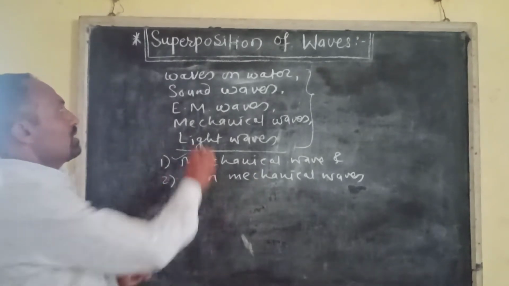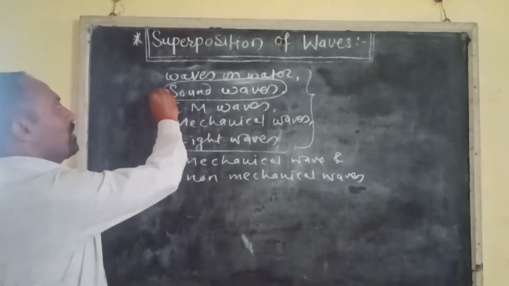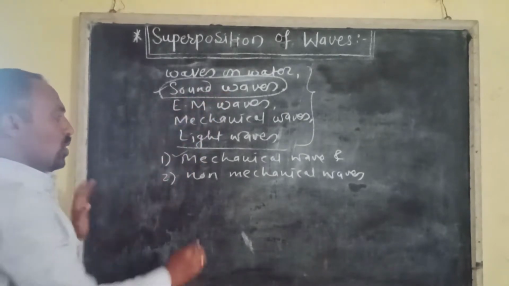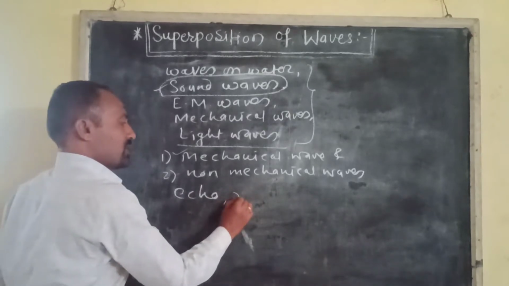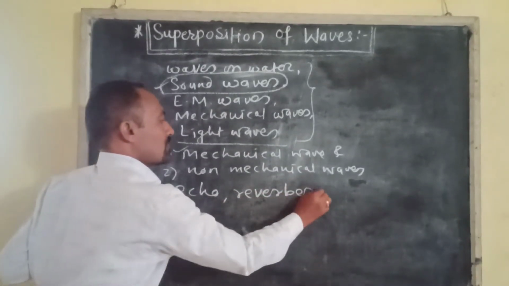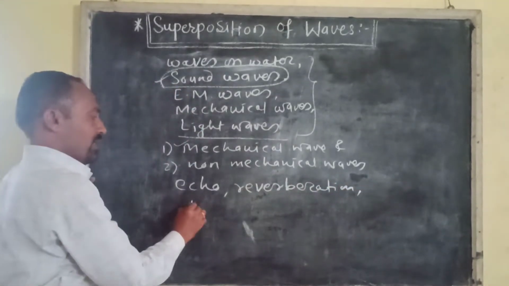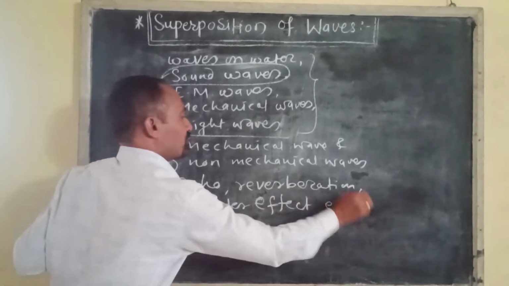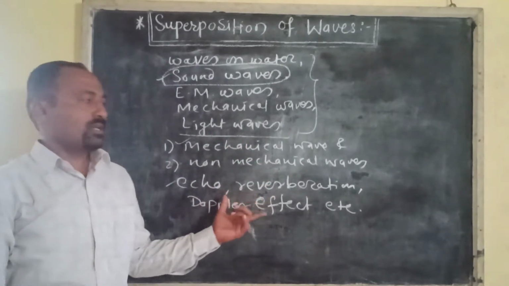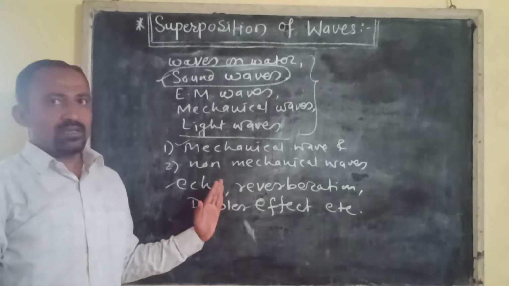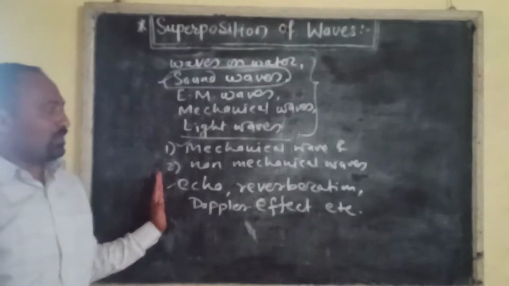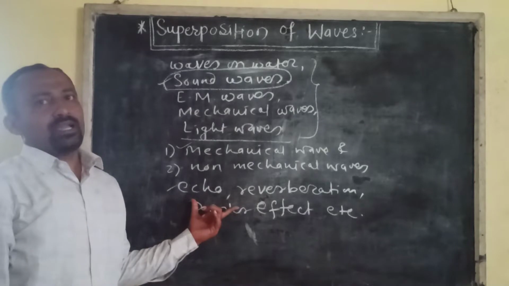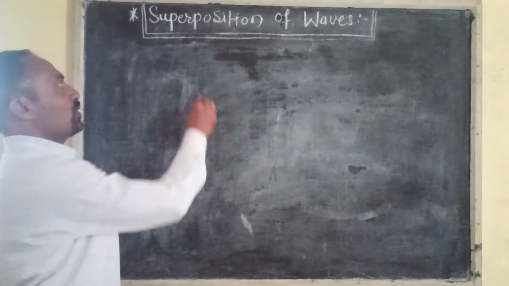Last year we saw the sound waves, the properties associated with the sound waves, and the different phenomena associated with the sound waves, that is echo, reverberation, Doppler effect, etc. In this chapter, we have to study the mechanical waves, their properties, the reflection of mechanical waves, and the principle of superposition of waves, and the different phenomena like stationary waves, beats, and their applications. See the progressive waves.